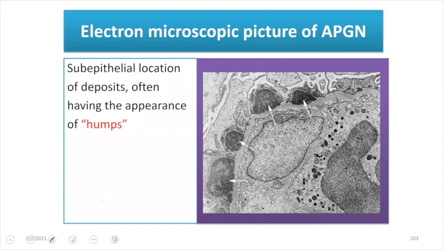Now we will see the electron microscopic feature, where we'll be seeing subepithelial humps, right? Let us see this diagram. Let us focus on this part of the diagram first. These are our endothelial cells, and just beneath the endothelial cell is our glomerular basement membrane. Just beneath the glomerular basement membrane are the effaced foot processes of the podocyte. We can see one podocyte here, and another podocyte here. Just beneath the podocyte, just beneath the visceral epithelial cell, we can see this deposit here, and this deposit is our subepithelial humps. It is present just beneath the epithelium. Right? So these are subepithelial humps.